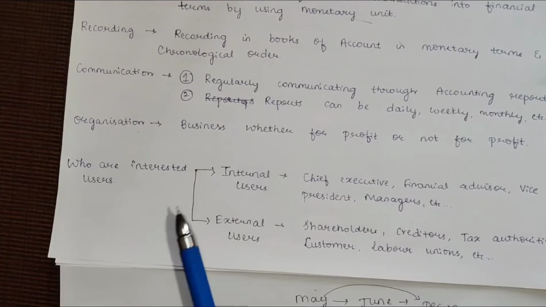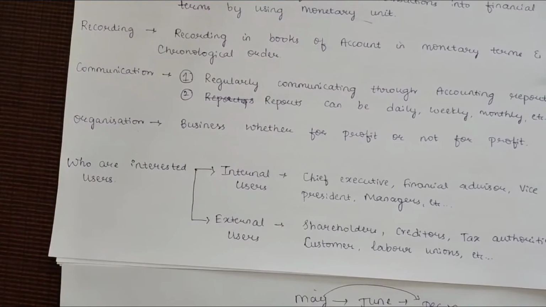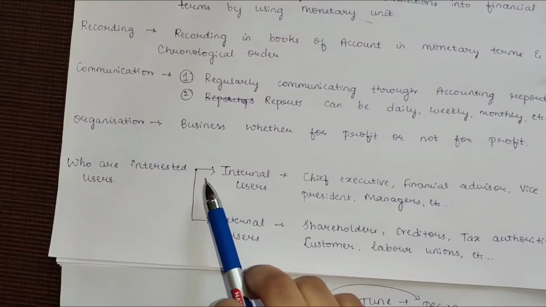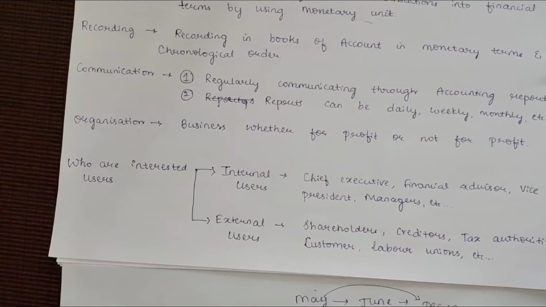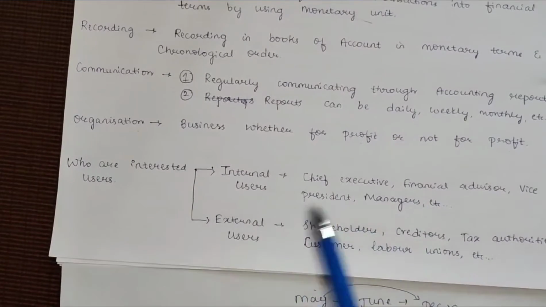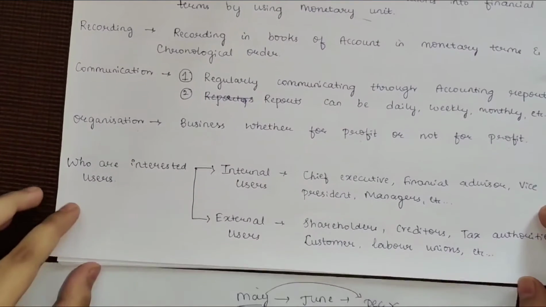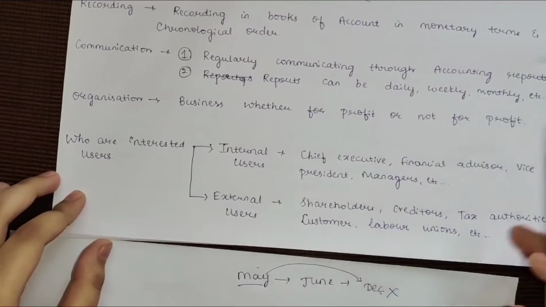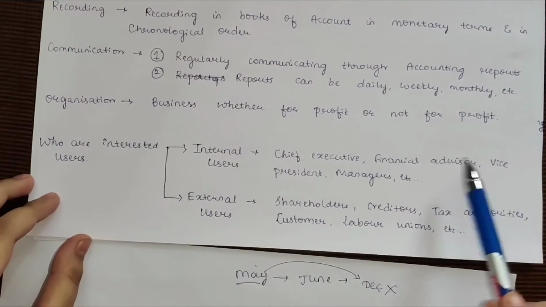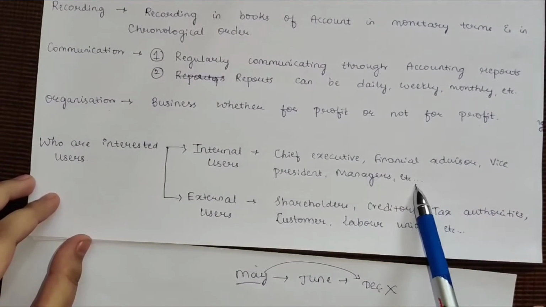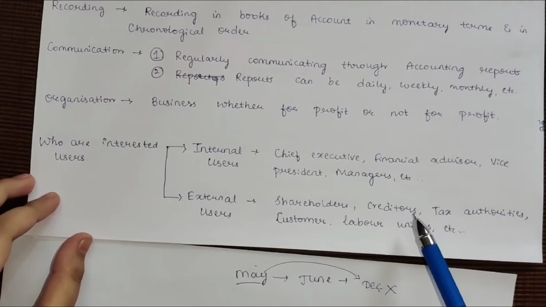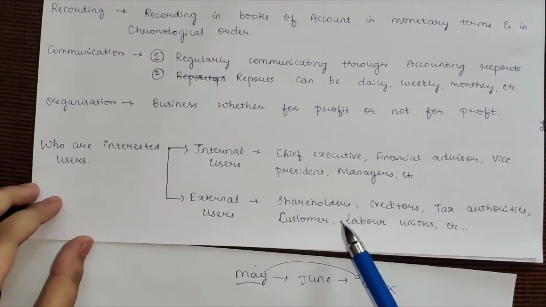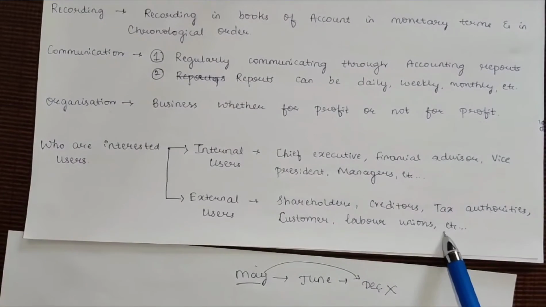Okay. So next is, who are the interested users? And now this is the main part here. Who are the interested users? The interested users are of two types. One is internal users and the next is external users. Internal users are those like chief executive, financial advisor, vice president, managers, etc. External users are shareholders, creditors, tax authorities, customers, labor unions.